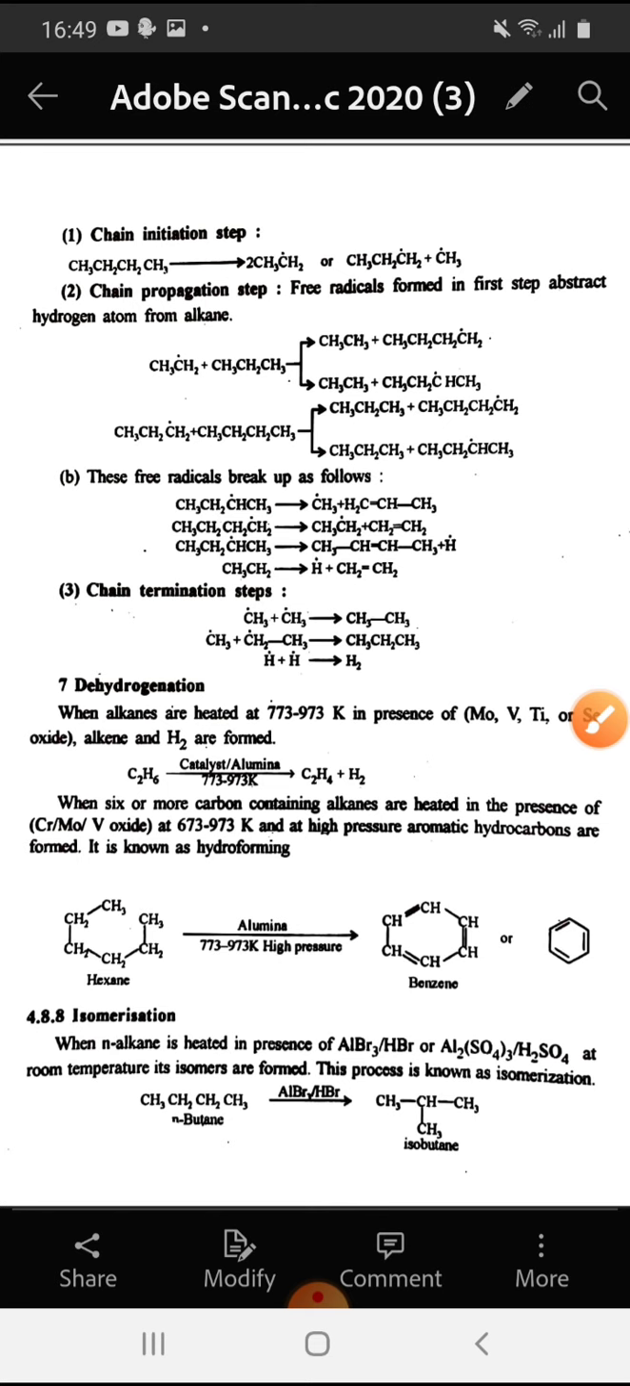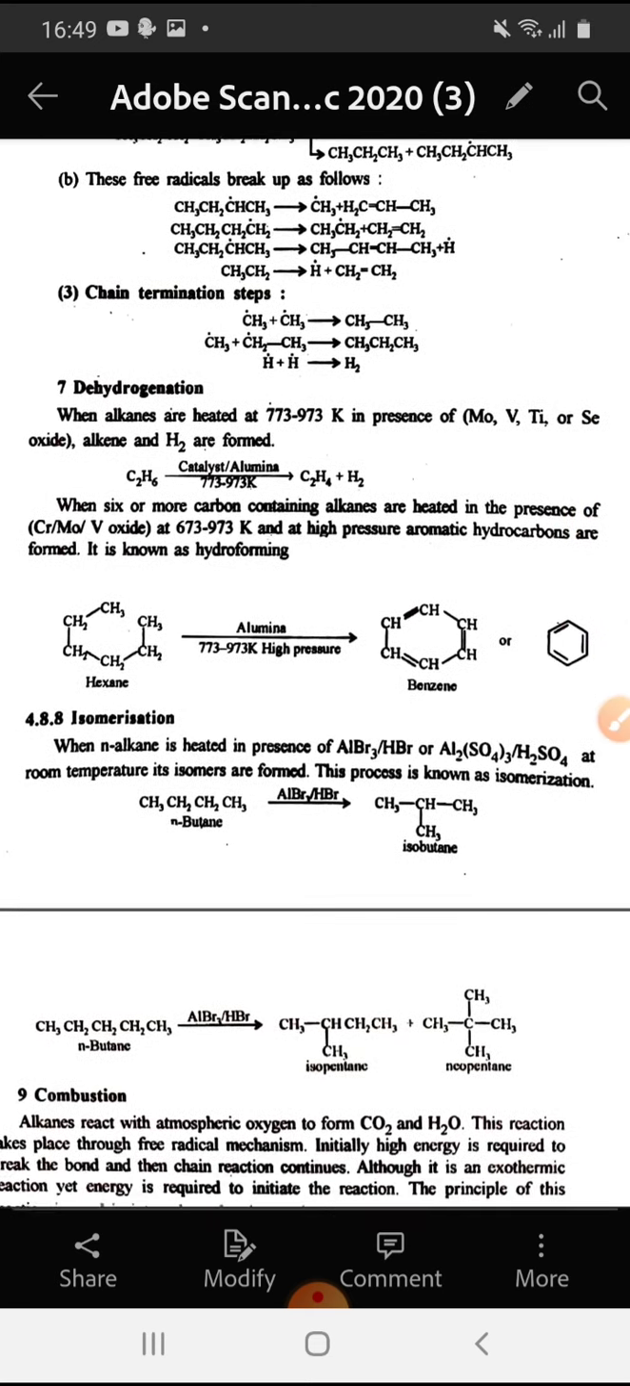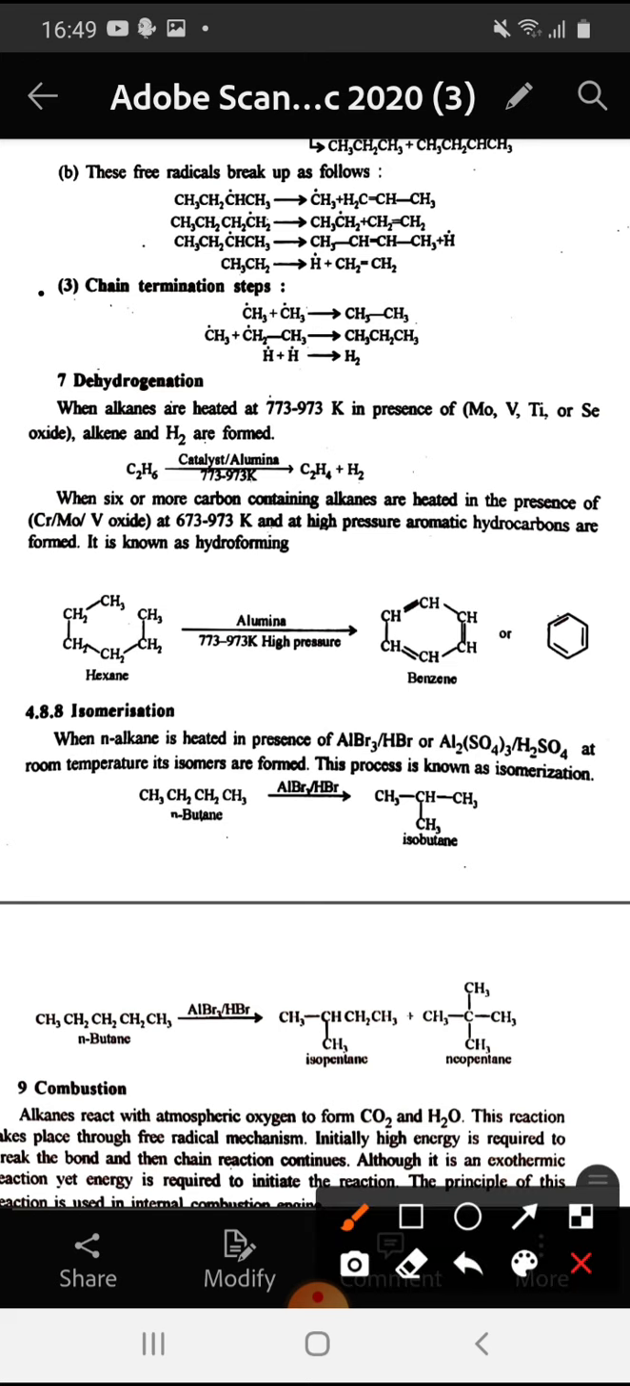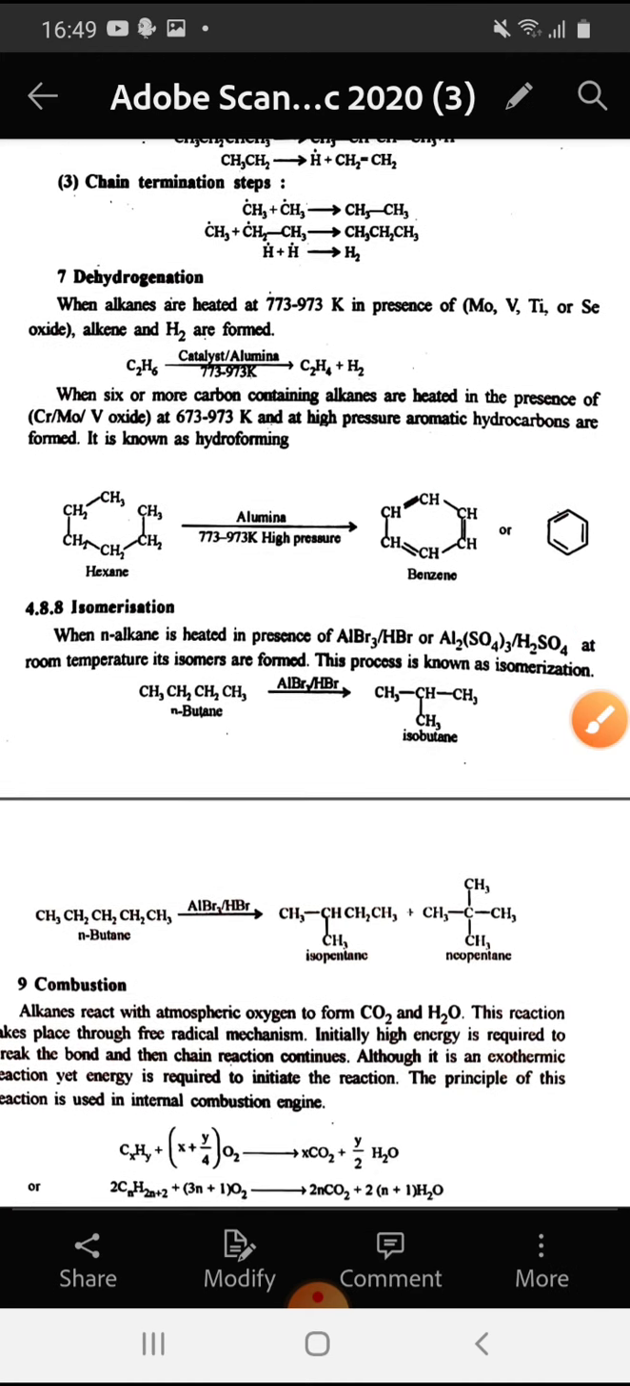Now we come to the third step of this reaction, that is chain termination step. In the chain termination step, 2 methyl free radicals combine together to give ethane, 1 methyl free radical and 1 ethyl free radical combine to give propane, and 1 hydrogen free radical reacts with another hydrogen free radical to give hydrogen molecule. The next reaction we come to is dehydrogenation.